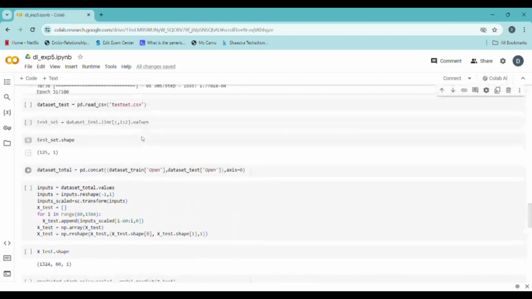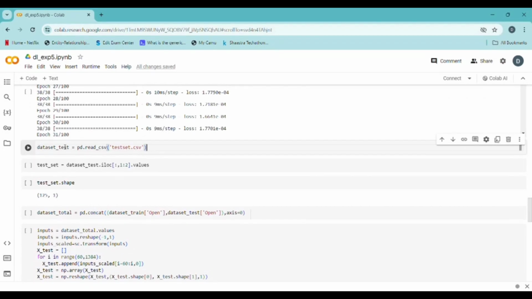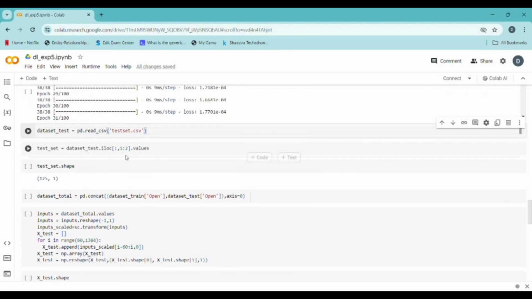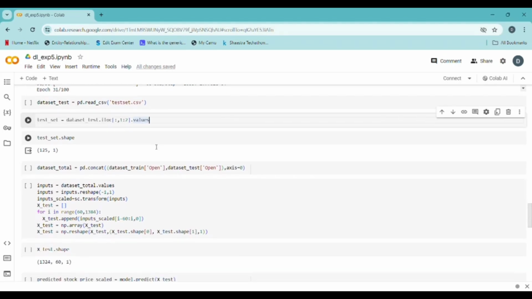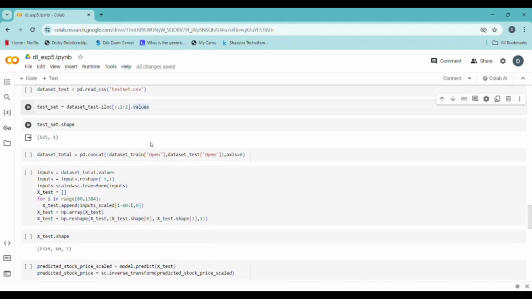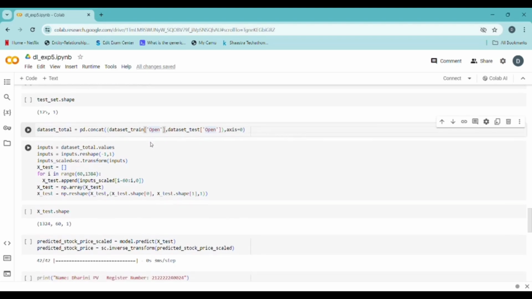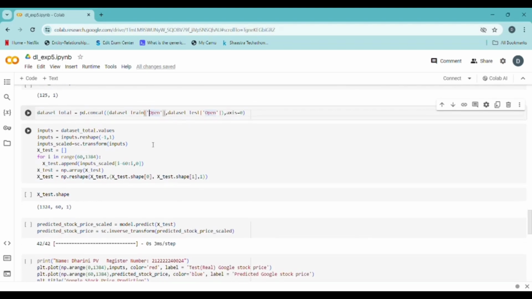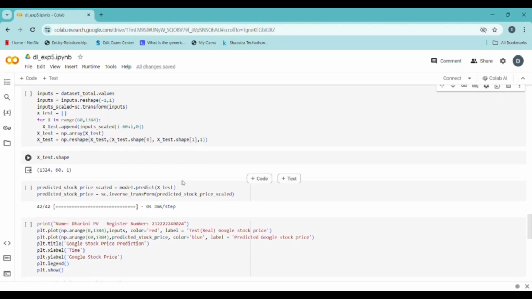Then we again read a CSV file named testset.csv into the pandas data frame called dataset_test. Then this line extracts a specific column from the dataset_test and stores it as a NumPy array. This line concatenates the open columns of dataset_train and dataset_test vertically and stores the result in a new data frame called dataset_total.